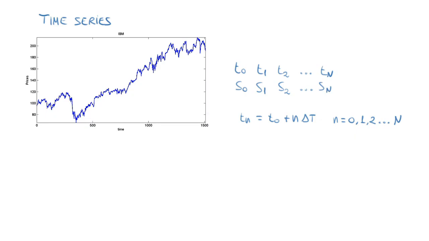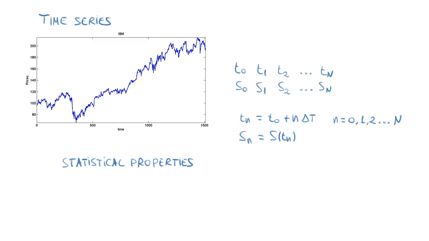This time series could be truly a discrete process, or it could be the discrete monitoring of a continuous process. So if we have a continuous time process, we would evaluate the process S of t at the monitoring times Tn, and then we'll denote that value as Sn. We'll be interested in the statistical properties of this quantity.